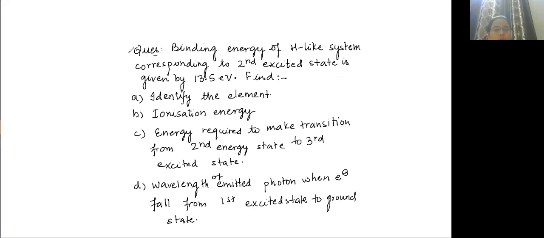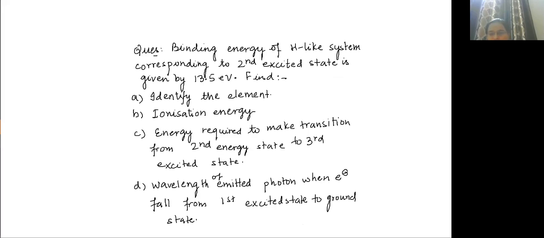Now, the question says that binding energy is equal to 13.5 electron volt. Correct, Z value will be equal to 3.